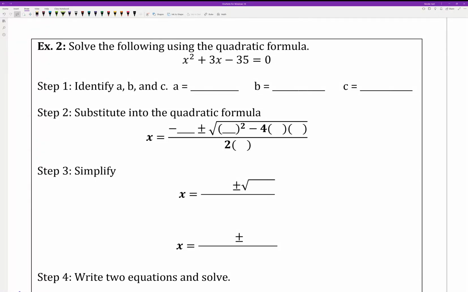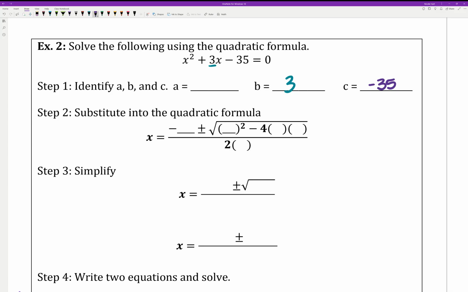Okay, we're going to look at example 2 for using the quadratic formula. First thing we want to do is identify again what a, b, and c are. Looking at my equation, I have x squared plus 3x minus 35 equals 0. I know that b is going to be 3, that's in front of the x, and that c is negative 35. But what is a?